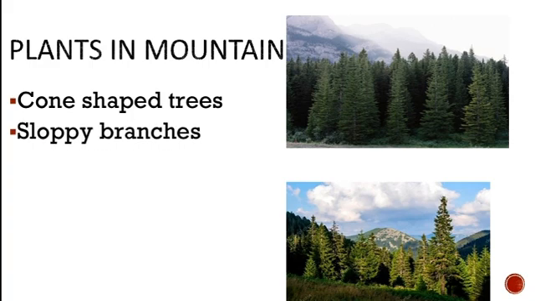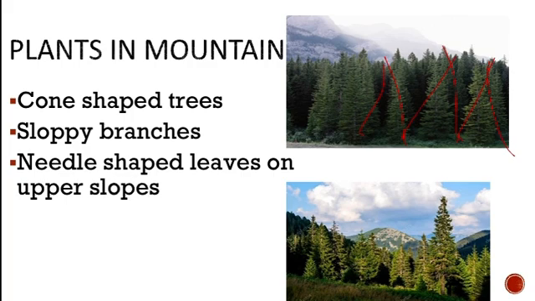Then they have sloping branches. What are sloping branches? As I said, the sloping branches help the snow and rain to slide off easily. That is the advantage of sloping branches. When you see the cone-shaped trees in the picture, why is it so? Because it helps the snow and the rainfall to drop off from the leaves, because they have needle-shaped leaves on the upper slope. Because of this, the snowfall and the rainfall drop down.